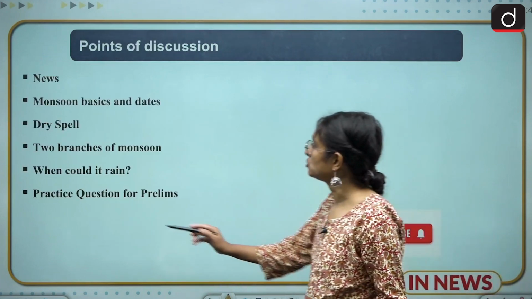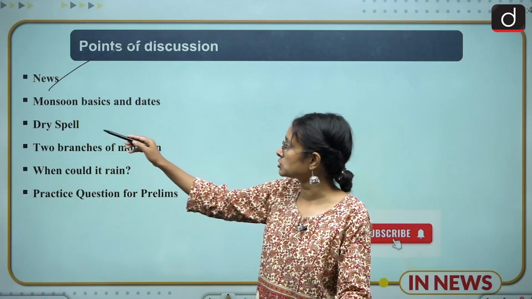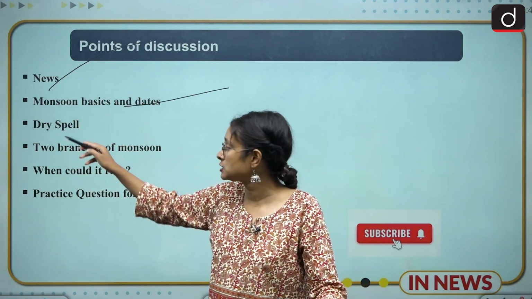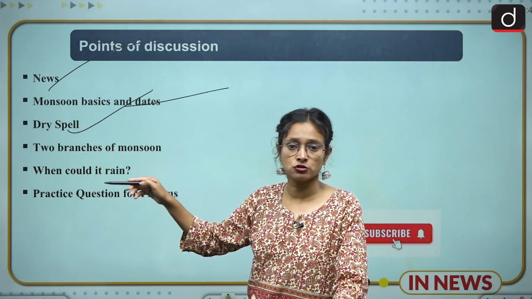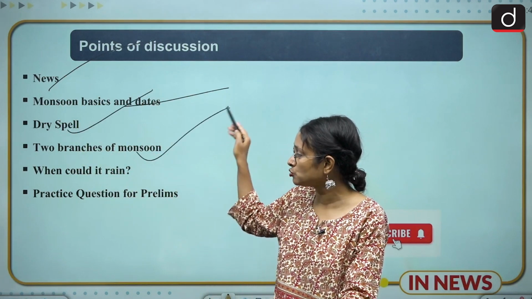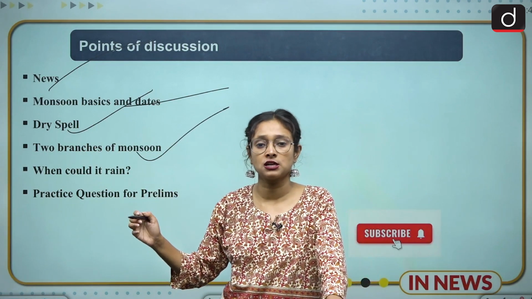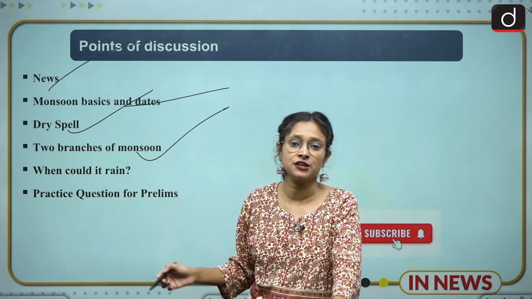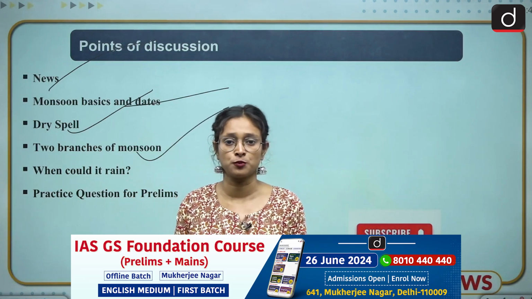First of all, we are going to discuss the news, then we are going to discuss monsoon basics and dates, then dry spells. Also, we are going to discuss two branches of monsoon, then the probability of rain this time, and after that a practice question for prelims.